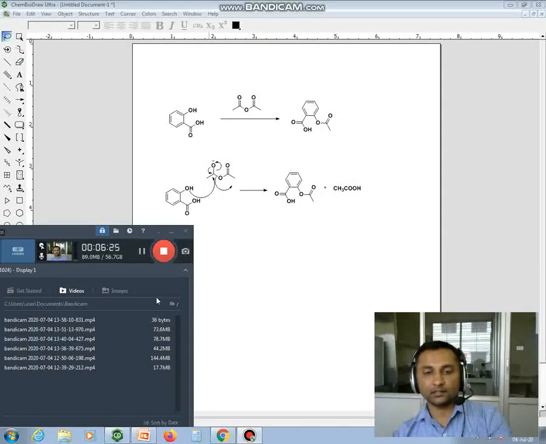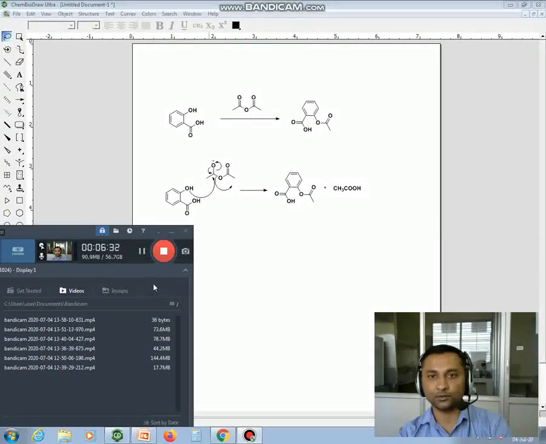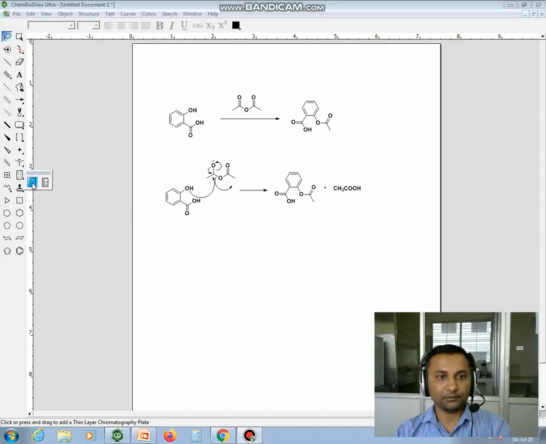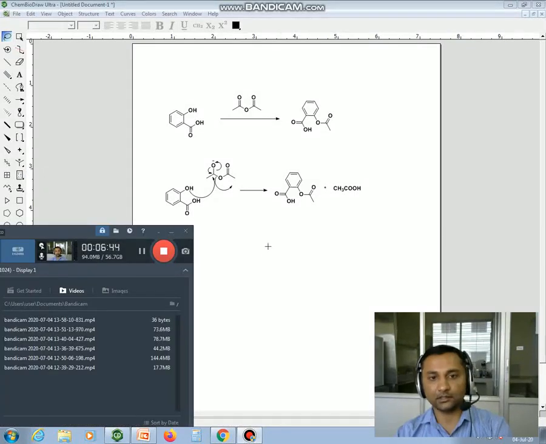So any reaction which we are keeping for the transformation, like from salicylic acid to the aspirin, we have to check the conversion of this substrate by using TLC. So here we are having options of TLC, which I have already discussed earlier.